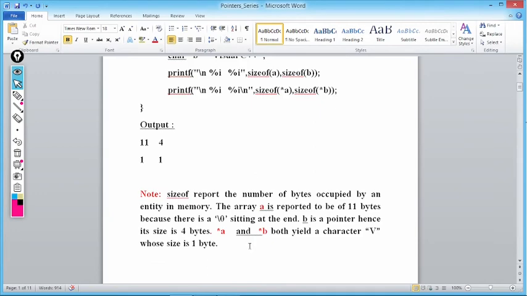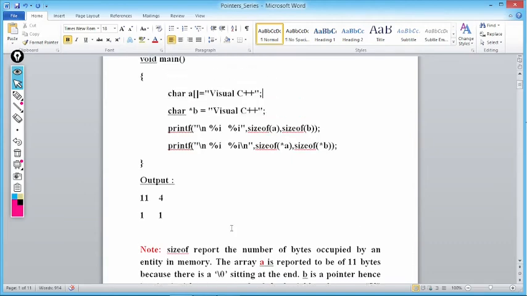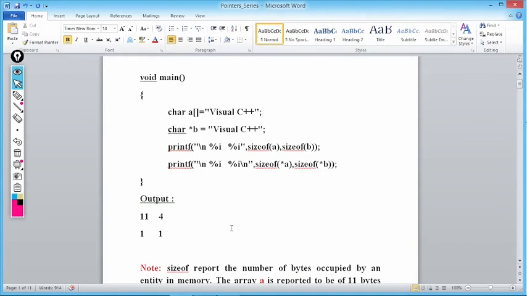Now let's discuss. Sizeof reports the number of bytes occupied by an entity in memory. The array A is reported to be 11 bytes because there is a \0 sitting at the end. B is a pointer, hence its size is 4 bytes. Value at A and value at B both yield a character V whose size is 1 byte. That is why we are getting the output 11, 4, 1 and 1. Go through this. Any doubt you can ask me, otherwise we will proceed further.